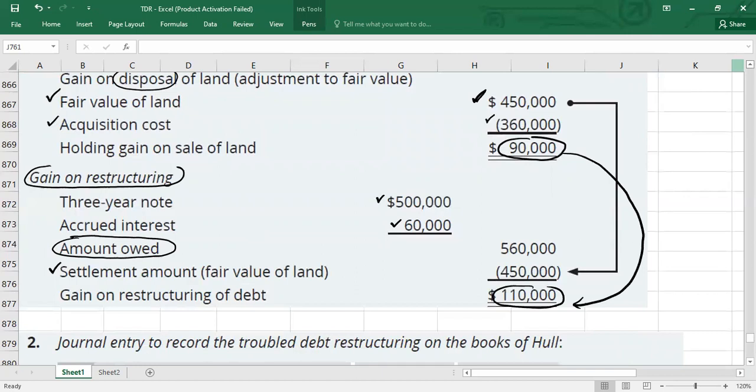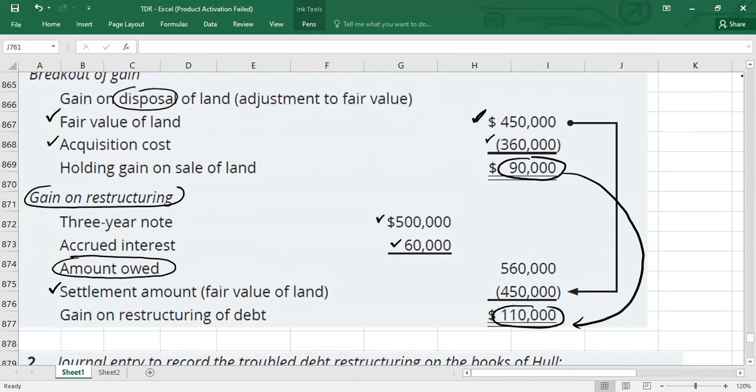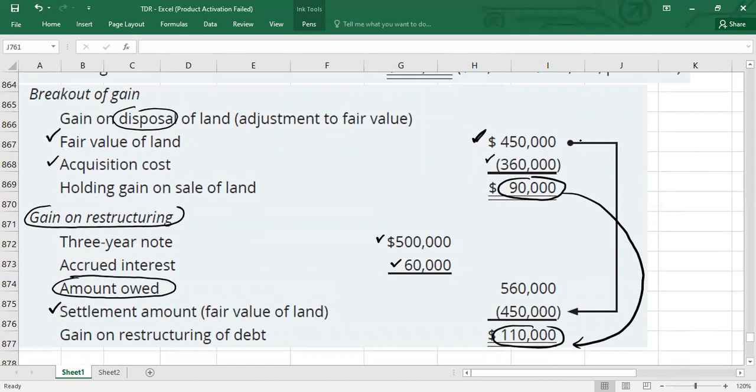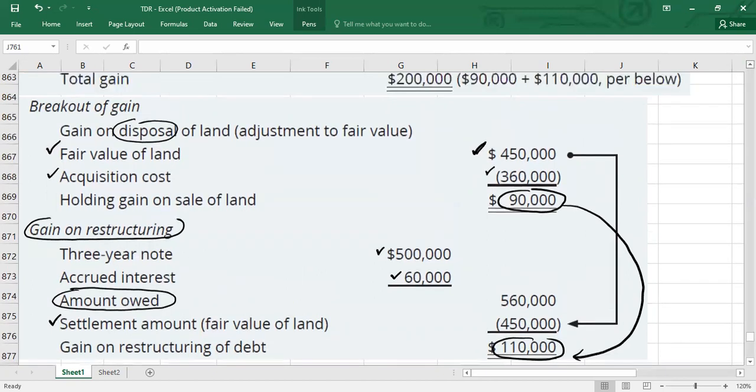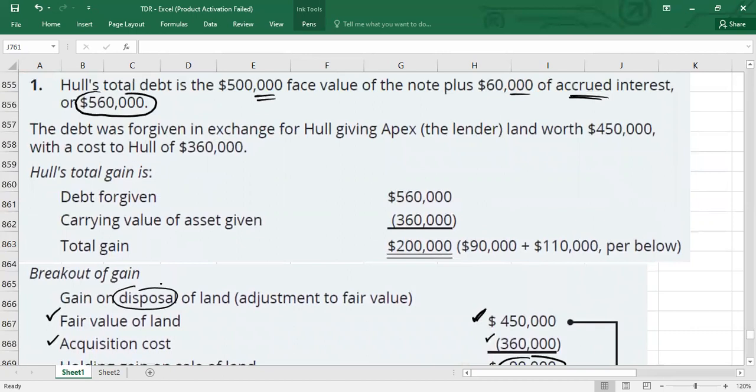And this total gain, you have a shortcut. If you want to calculate the total directly, you can calculate it this way also. I will take the carrying value of the debt forgiven, I mean the carrying value of the liability, which was 560,000, and this 560,000 includes 500,000 for principal amount plus 60,000 for accrued interest. So this is the carrying amount of the liability, and you compare it with the carrying amount of the asset transferred, I mean the land, which was 360,000. So you can see here, this is the 200,000 total gain.